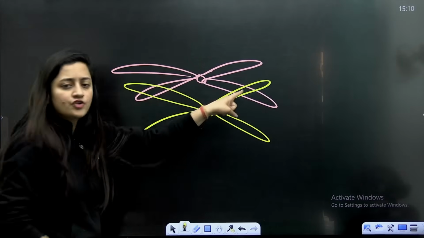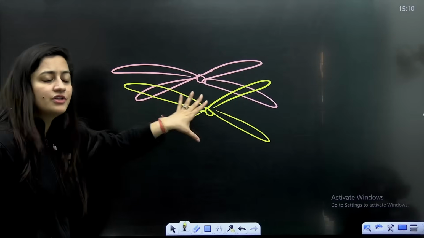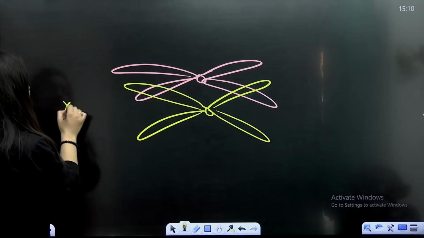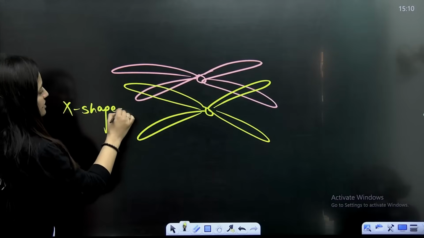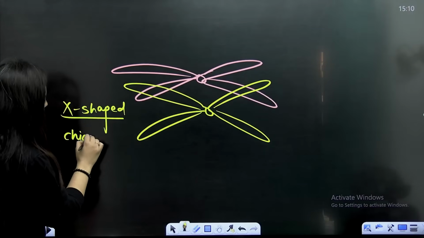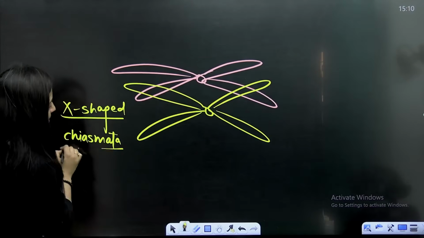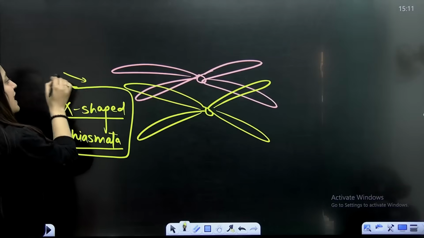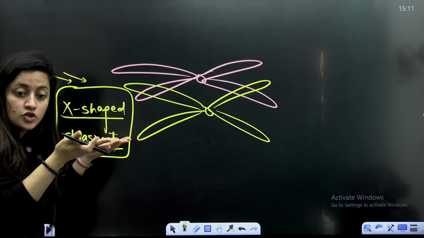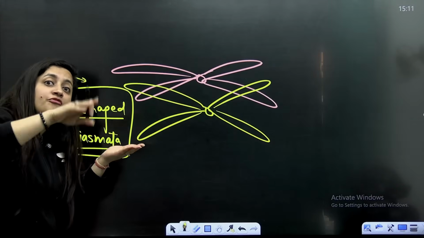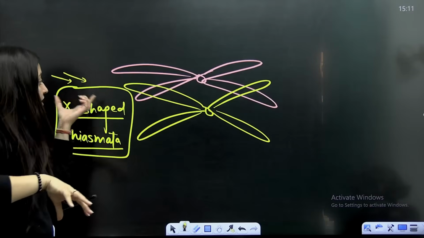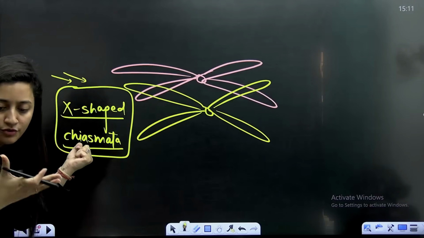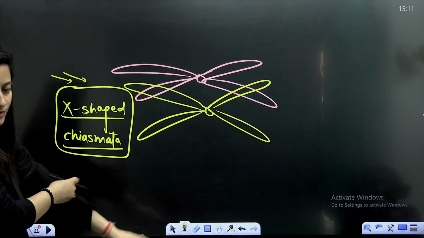Of course here the exchange of segments will occur, but even after the crossing over, they'll stay like that. So we call it X-shaped chiasmata. What are we going to call it, students? We will call it X-shaped chiasmata. So it marks the site at which crossing over has been done. The recombination nodule is the area where crossing over will occur, but chiasmata mark the site where the crossing over has been done. So that's something you need to keep in your mind.